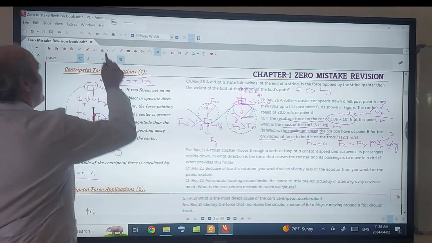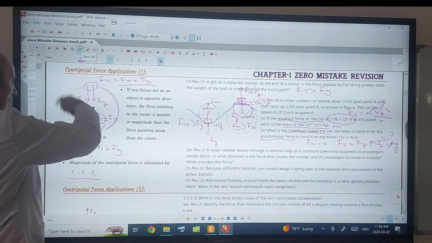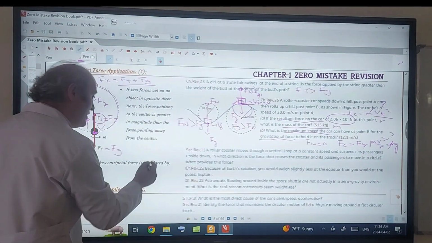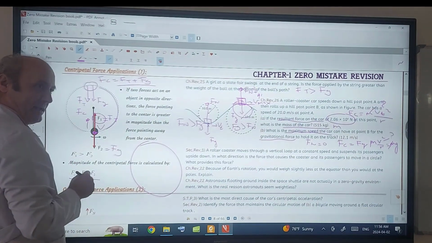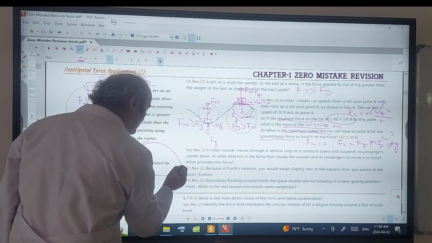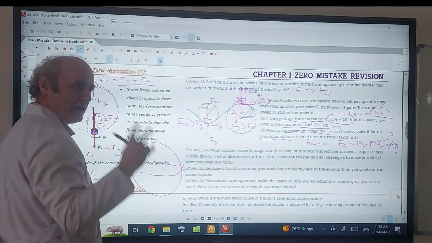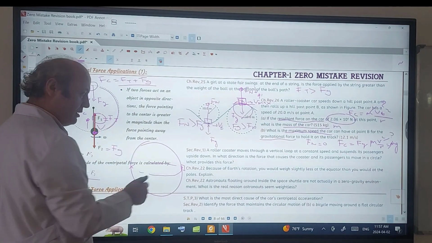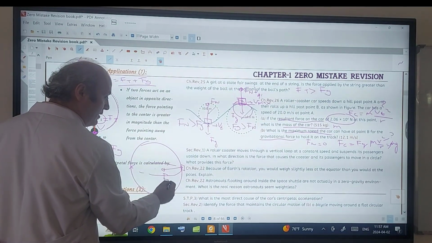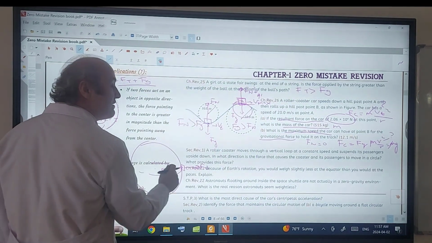When Earth is rotating, your body is in circular motion, like this object is in circular motion, like this car is in circular motion. As Earth is rotating, your body is in circular motion. Assume that you are standing at the equator. Again, two forces act on your body. One of them is Fg towards the center of the Earth. The other one is Fn.